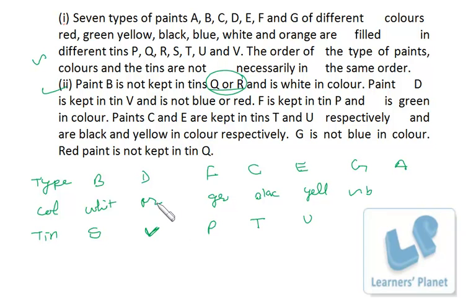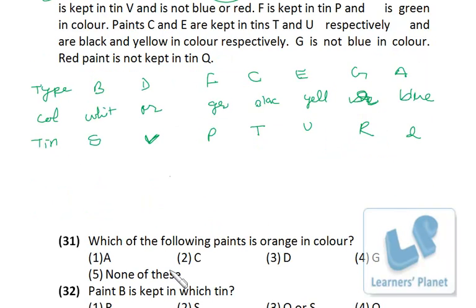Now we are left with blue and red. We cannot have blue over here, so we can have red over here. Then this will be blue. Now red paint is not kept in tin Q. So we are having red over here, so tin cannot be Q over here, so tin Q will be here. Then over here the remaining one is R. Now the arrangement is complete. After that it's just a matter of less than a minute to answer all the questions.